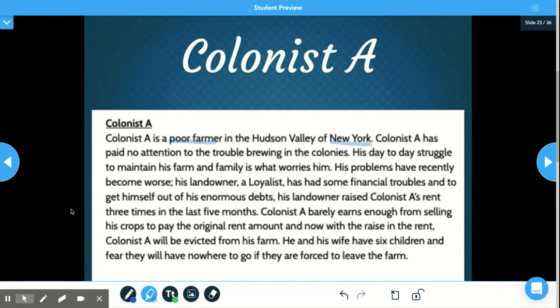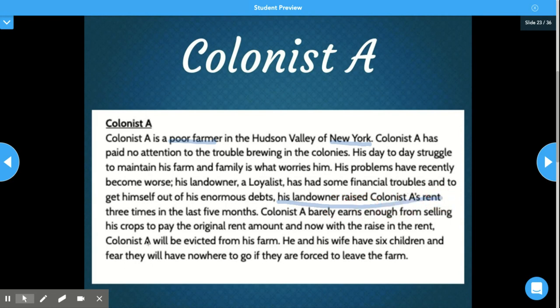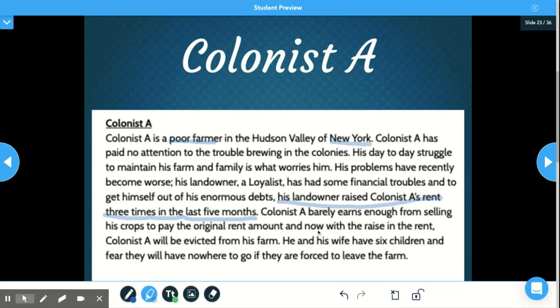His landowner, a loyalist, has had some financial troubles, and to get himself out of enormous debt, his landowner raised Colonist A's rent 3 times in the past 5 months. Colonist A barely earns enough from selling his crops to pay the original rent amount, and now with the raise in rent, Colonist A will be evicted or kicked out from his farm. He and his wife have 6 children and fear that they will have nowhere to go if they are forced to leave the farm.